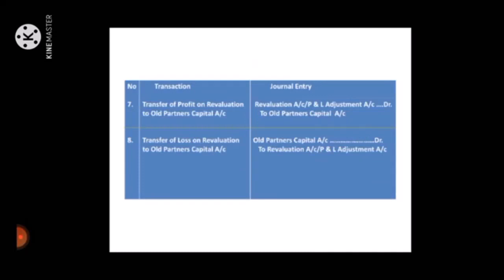Number 7, transfer of profit on revaluation to old partners' capital account. Journal entry: revaluation account or profit and loss adjustment account debit to old partners' capital account credit. Number 8, transfer of loss on revaluation to old partners' capital account. Journal entry: old partners' capital account debit to revaluation account or profit and loss adjustment account credit.